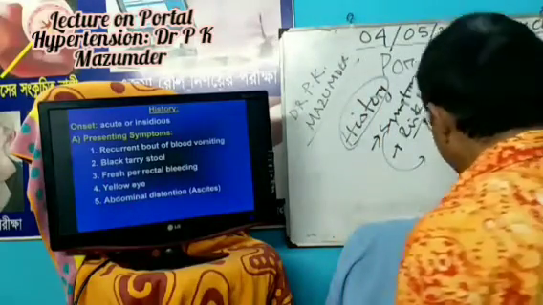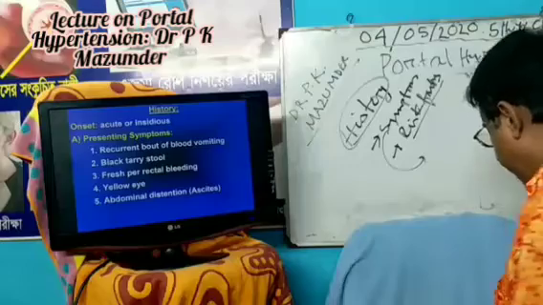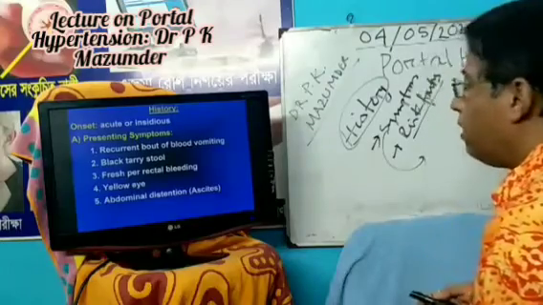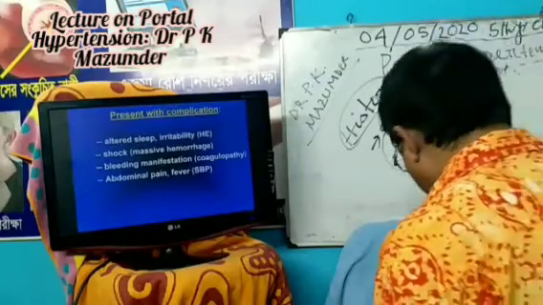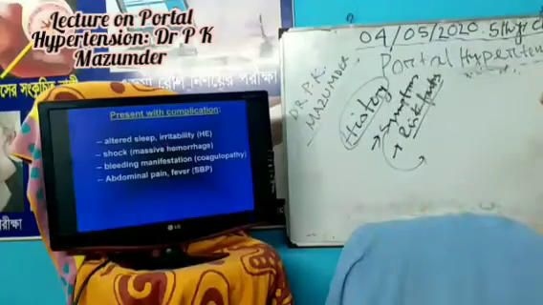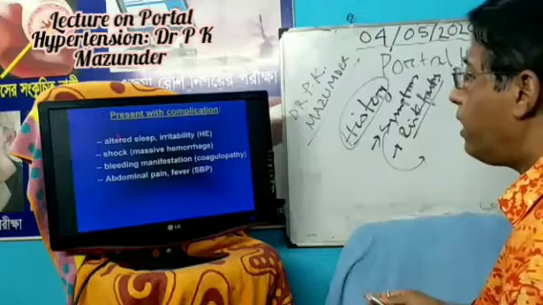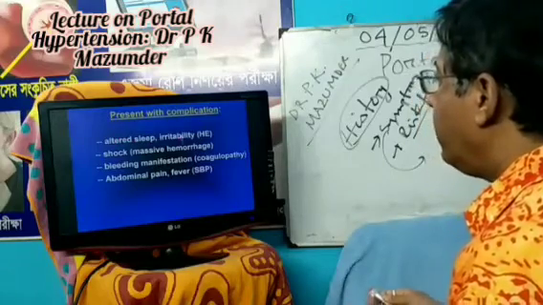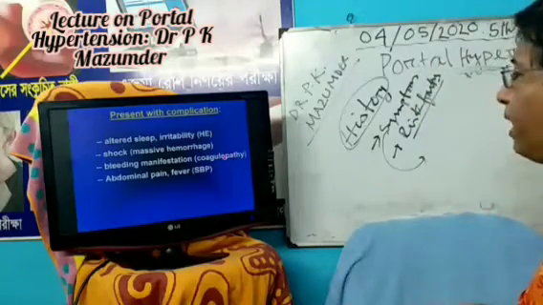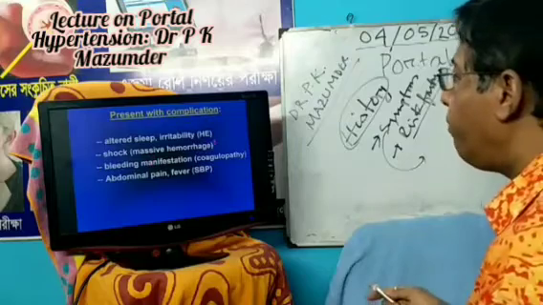Now these are symptoms. The patient may also present with complications. What complications? There may be hepatic encephalopathy, that is, the patient may present with altered sleep and irritability. Some patients may present with shock due to massive hemorrhage.